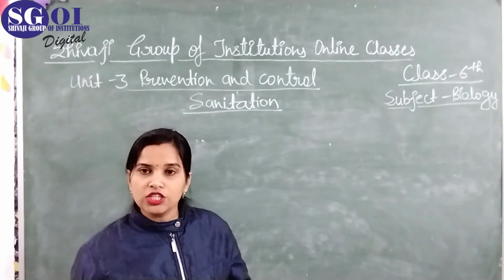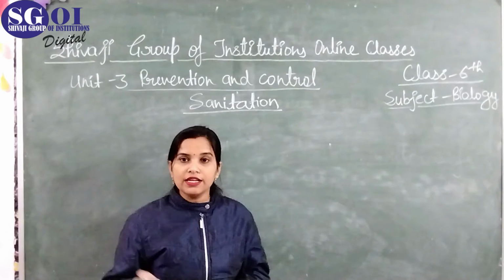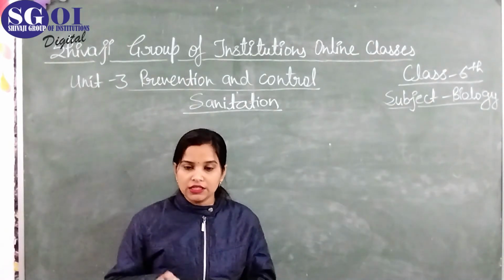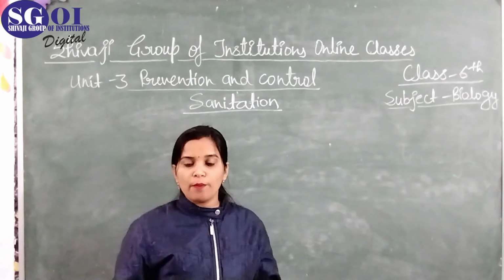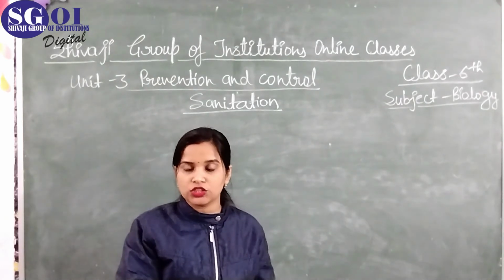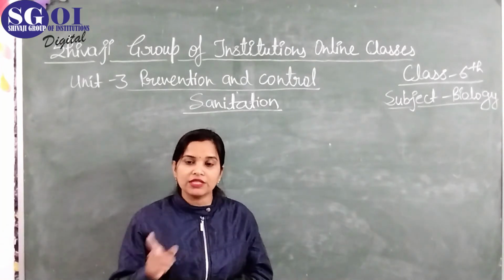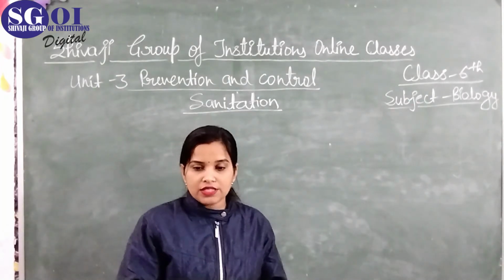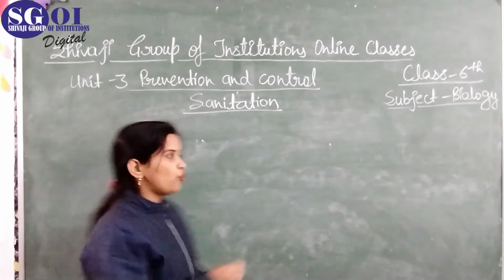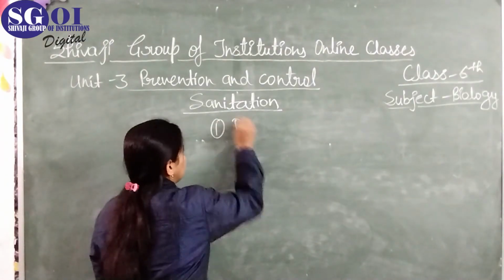And proper sanitation is a must for healthy living. One important way for maintaining sanitation is the proper disposal of waste. We should always dispose of waste properly. This is one important method for sanitation. And there are several methods for maintaining sanitation. Some of these are, first is dumping.